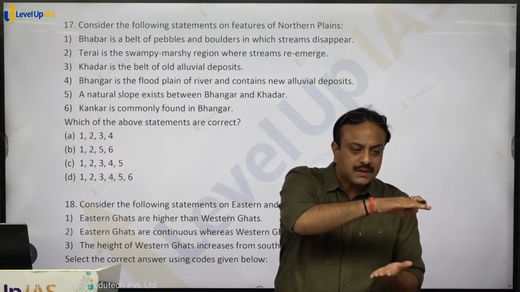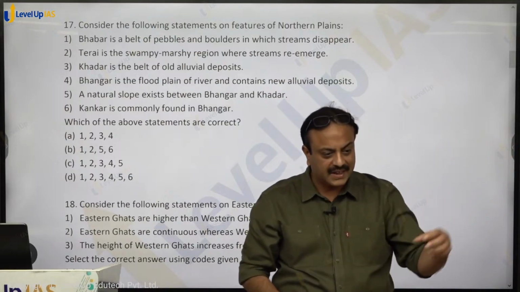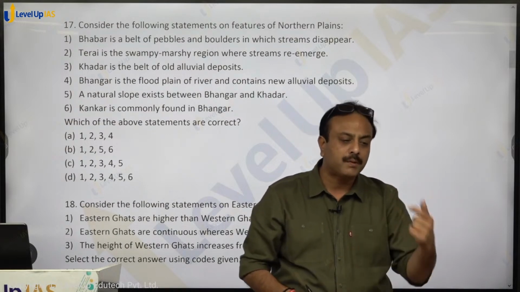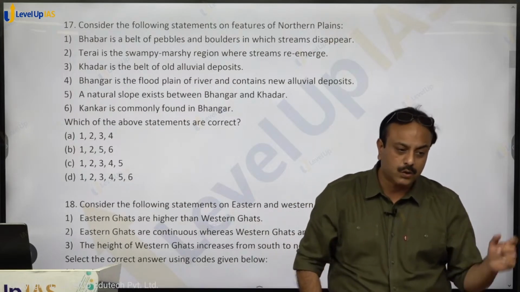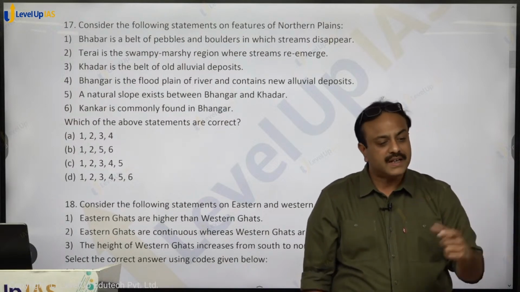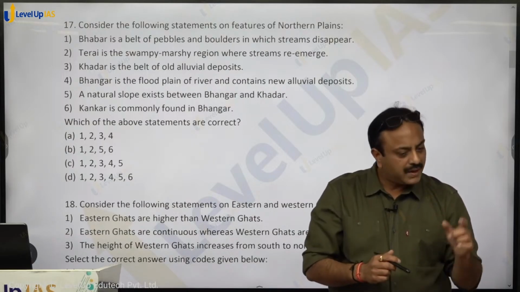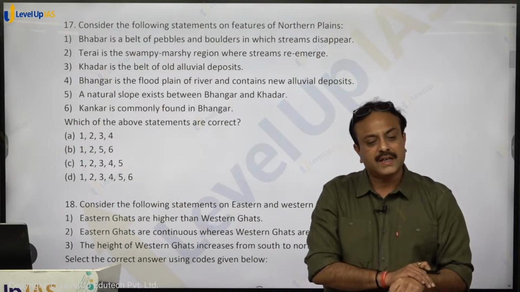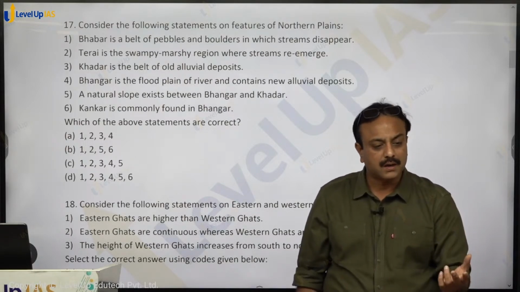Period of time in geology means thousands and millions of years. It increased in height over the period of time. Water all of a sudden increased in volume. It started conducting erosion over the plain that was formed by deposition. So the same river which was conducting deposition now started conducting erosion, and it carved out a deep valley in that region. And now when the water increases, it cannot breach the banks of the river, and so flood cannot come. When such a situation takes place, then over the period of time, because flood is not coming, the region is free from flood, the alluvial deposit becomes old and old and old, and it becomes Bangar.